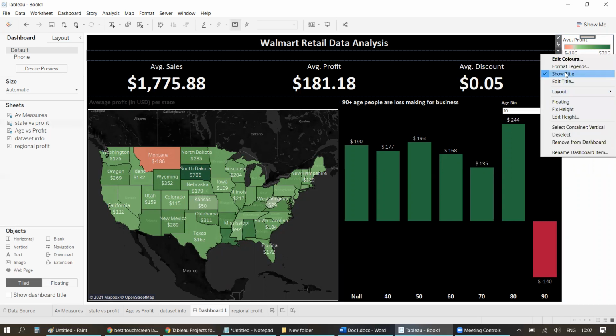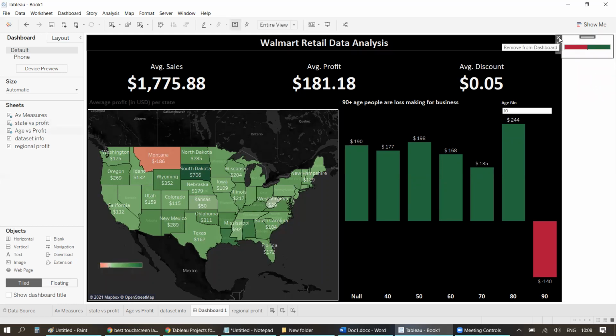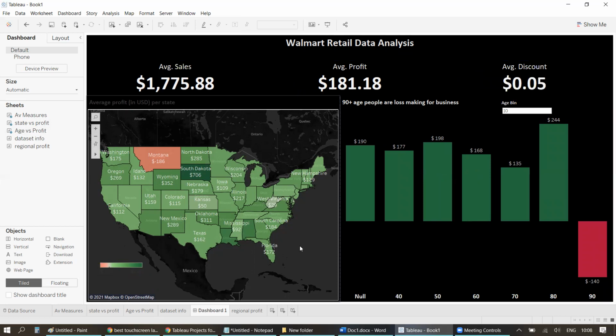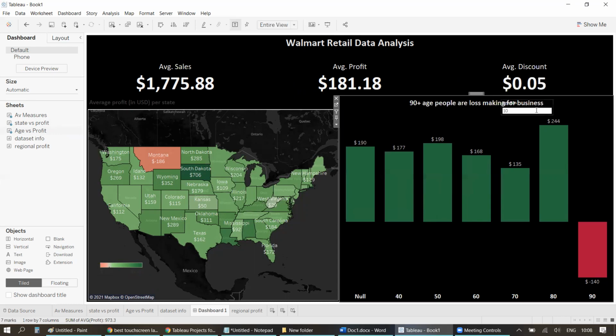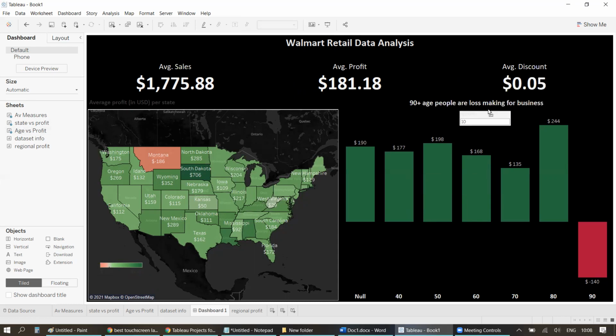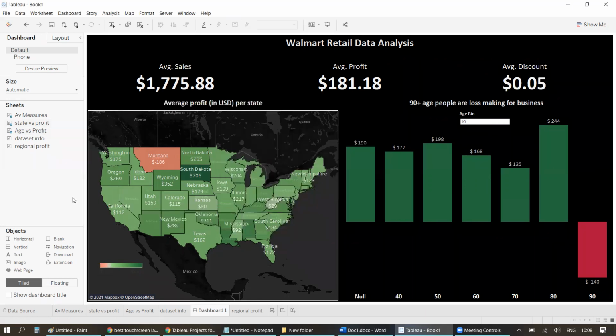So I'll remove the title, make it floating and put it somewhere here. Okay. And this one is for the bar chart, but actually we don't need it. So I'll just remove it, right? And now you can see things have started taking shape. I'll just center it down, increase the size a bit, maybe like 14, right? Move this from here to maybe here, right? Make this to this, increase the font maybe to 14, click OK, right?